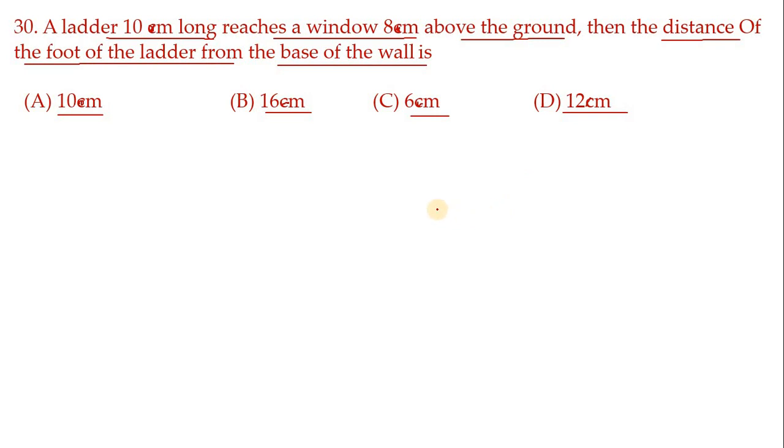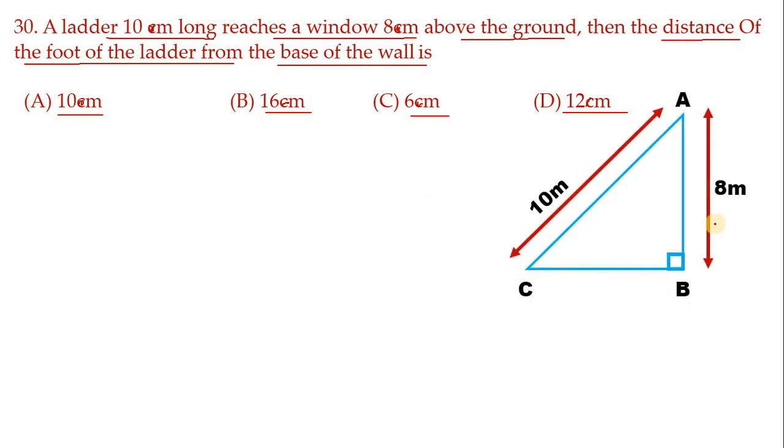This problem we have to draw and solve by the Pythagoras theorem concept. Let me draw a suitable figure. See here, this is the height of the window, 8 meter. The window is at a height of 8 meter and AB is the ladder, so that is 10 meter, the length of the ladder. Now what we have to find is the distance of the foot of the ladder from the base of the wall. This is the base of the wall and this is the foot of the ladder. We have to find distance BC.